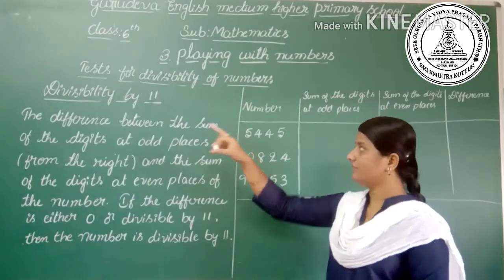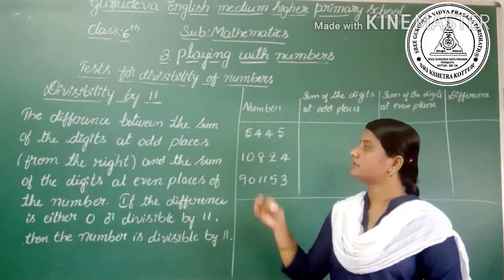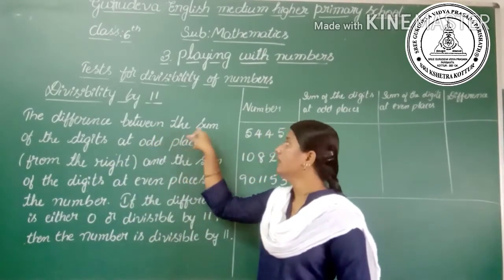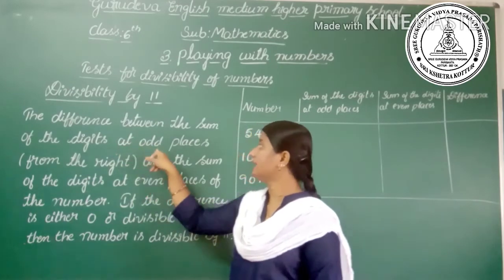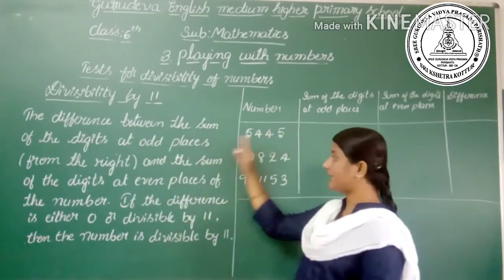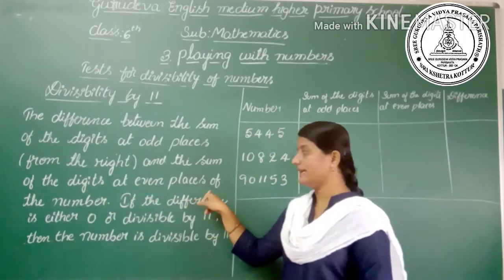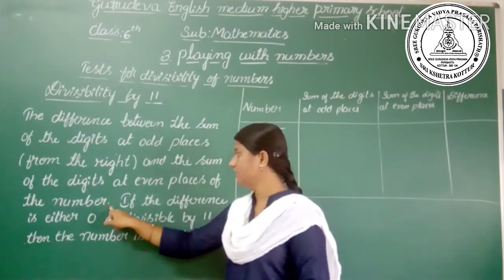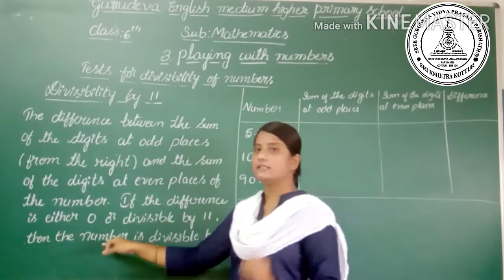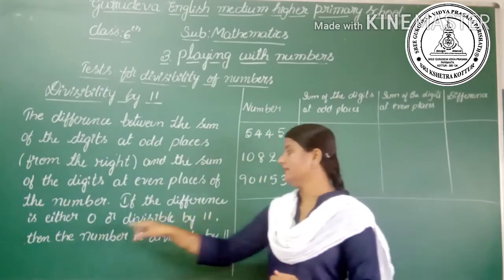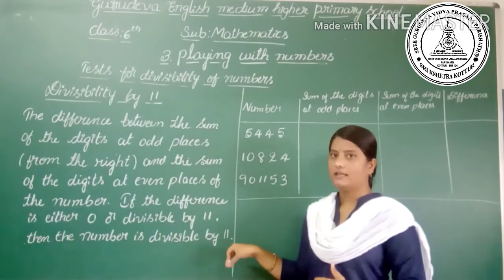Let's go to the divisibility by 11. See here what it says: the difference between the sum of the digits at odd places from the right side and the sum of the digits at even places of the number, if the difference is either 0 or divisible by 11, then the number is divisible by 11.